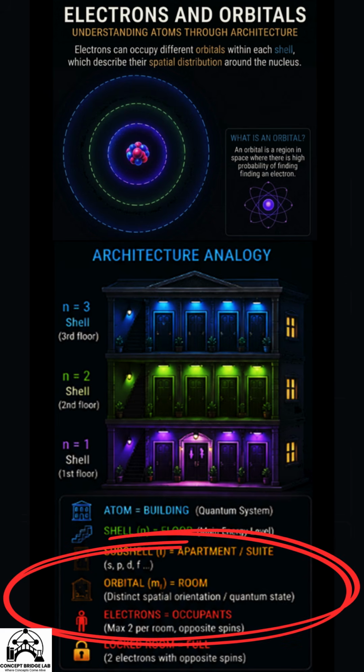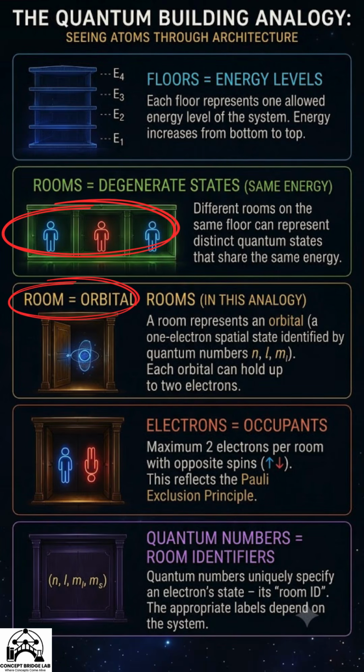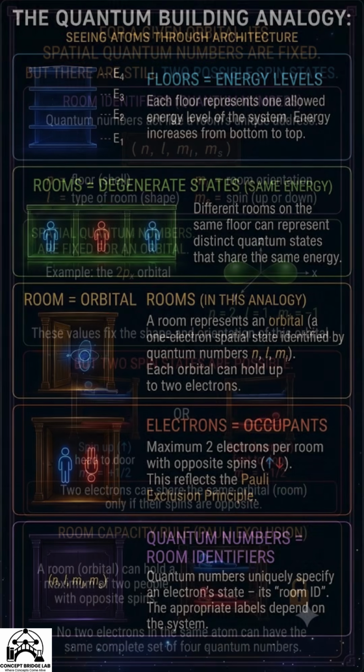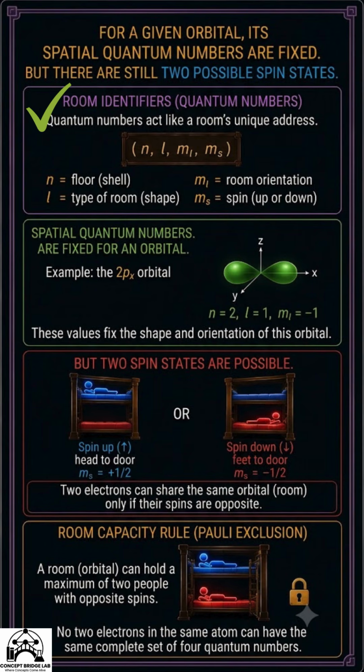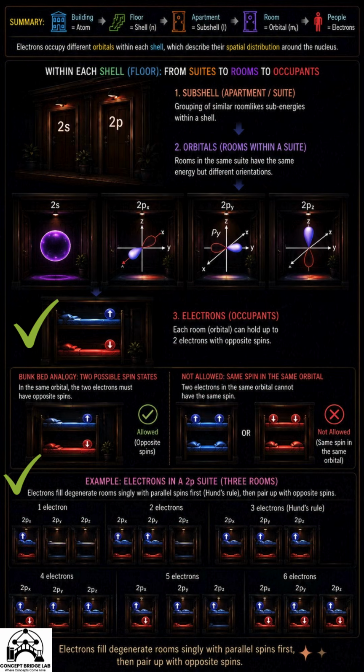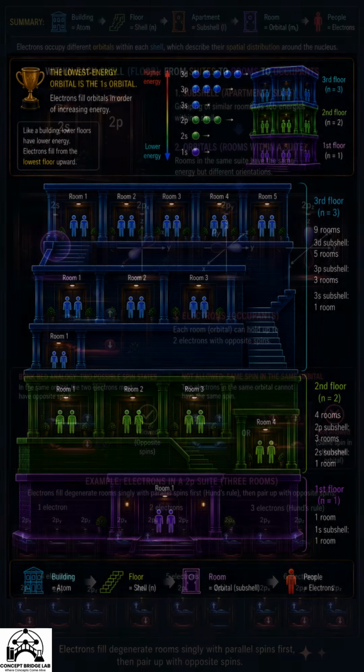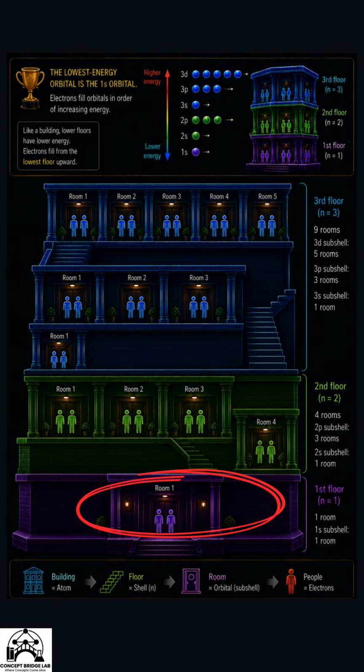Inside an atom, electrons don't simply occupy vague energy levels. They occupy quantum states. A quantum state is a complete description of an electron's quantum properties, specified by a particular set of quantum numbers. One of those quantum numbers describes the electron's spin. Electrons can occupy different orbitals within each shell, which describe their possible spatial distributions around the nucleus. The lowest energy orbital is the 1s orbital.